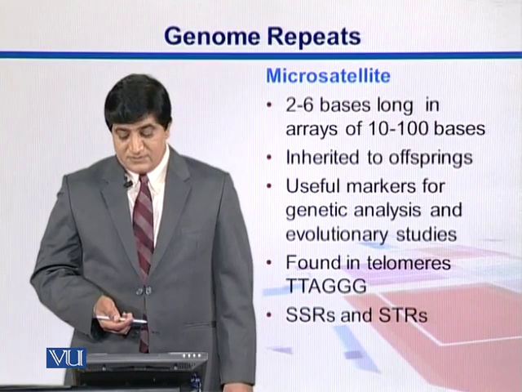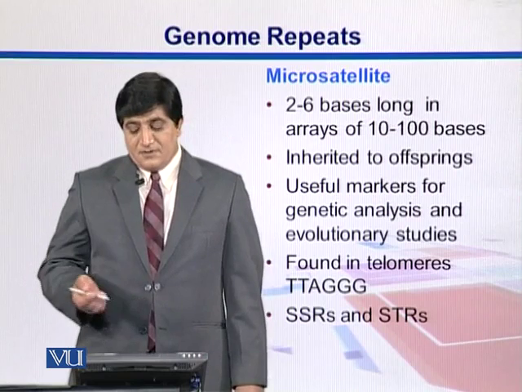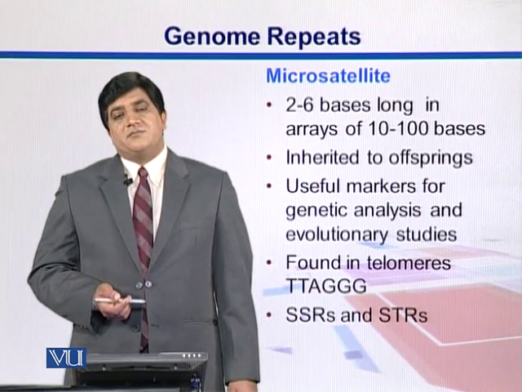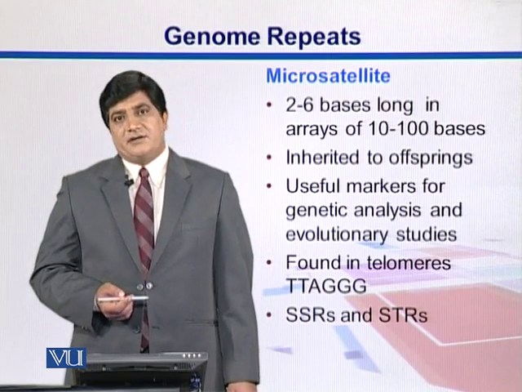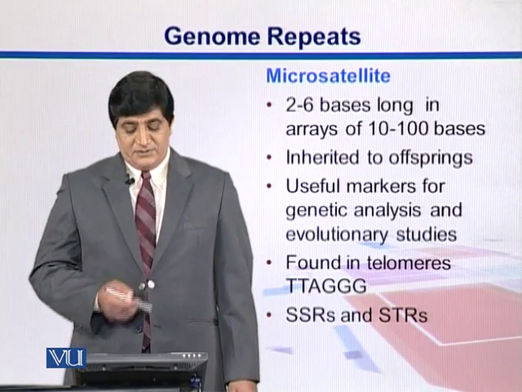One example is this 6 nucleotide segment, TTAGGG, and typical examples are SSRs and STRs, which are simple sequence repeats and short tandem repeats.